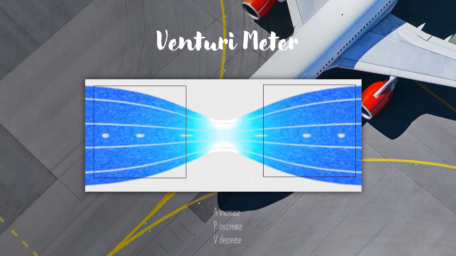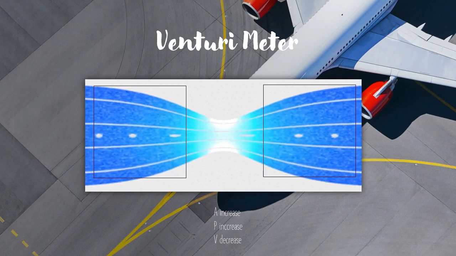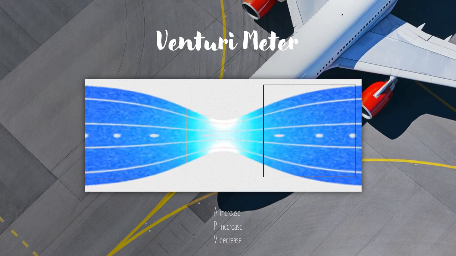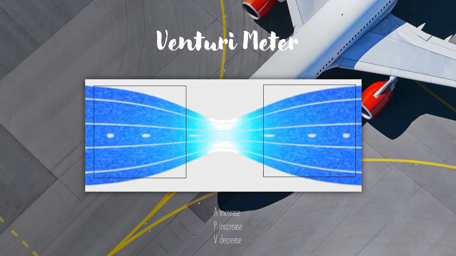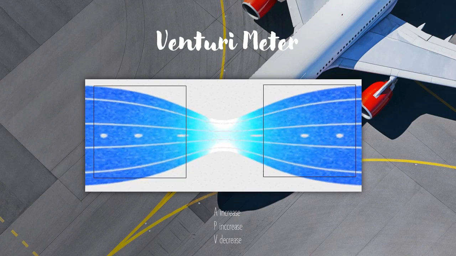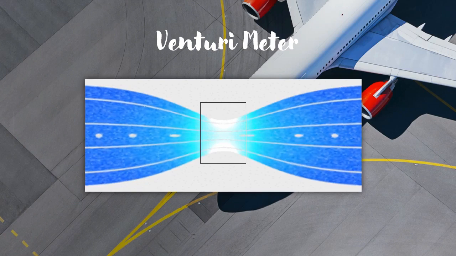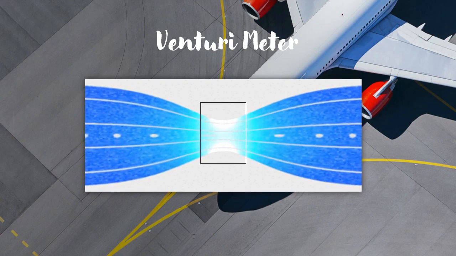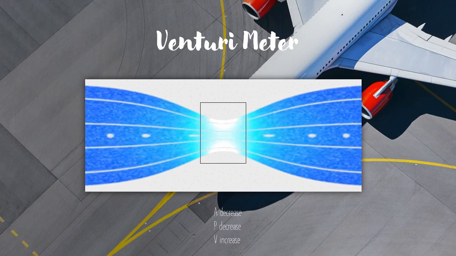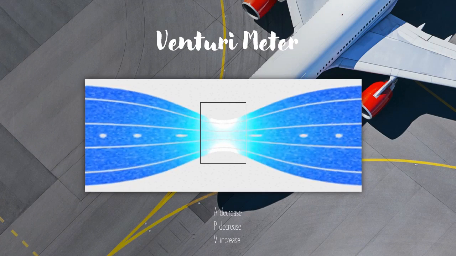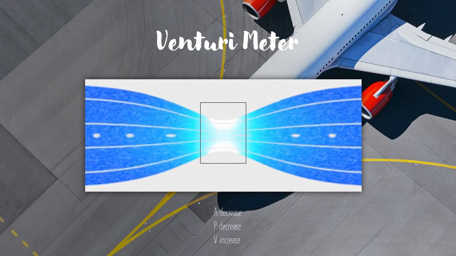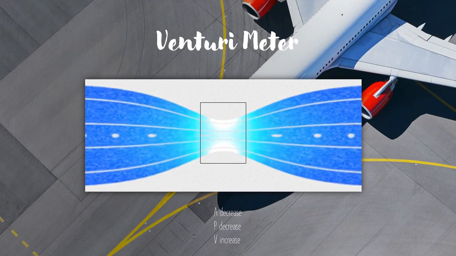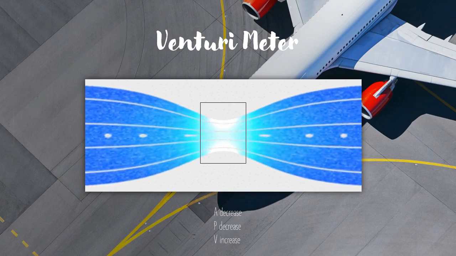When the surface area is larger, it indicates increasing pressure. So according to Daniel Bernoulli, when the pressure is increased, the velocity is decreased. However, it is different at the throat section, or we can see it as the smallest part in the venturimeter. According to Daniel Bernoulli, when the area is decreased, pressure will decrease. And when the pressure is decreased, it means that velocity is increased.